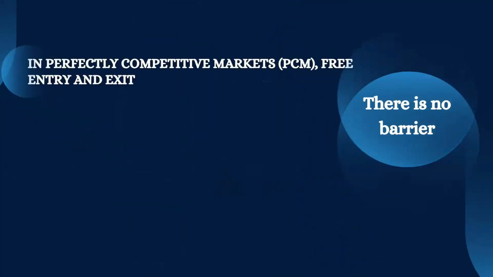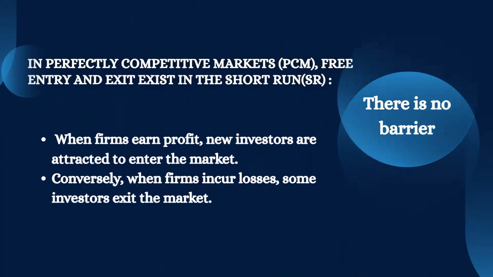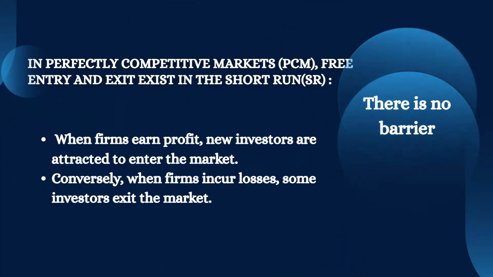So what does it mean that there is no barrier? In a perfectly competitive market, there is free entry and exit in the short run. Here is a practical example. When a firm earns profit, new investors are attracted to enter the market. And conversely, when a firm incurs losses, some investors exit the market.